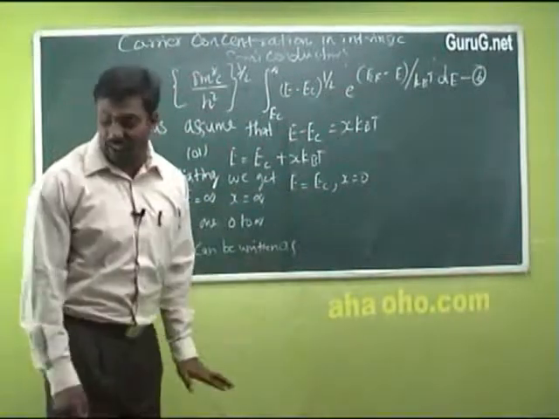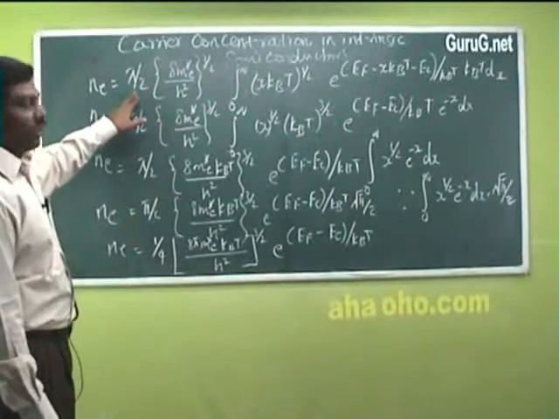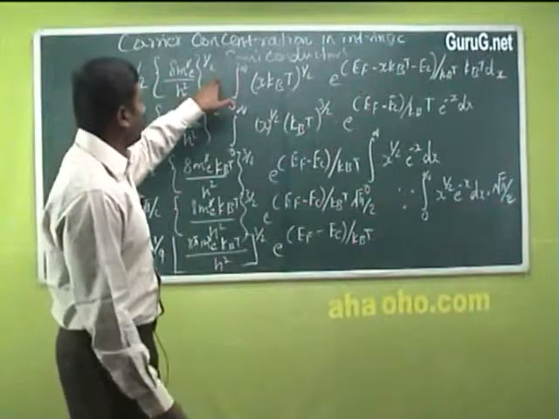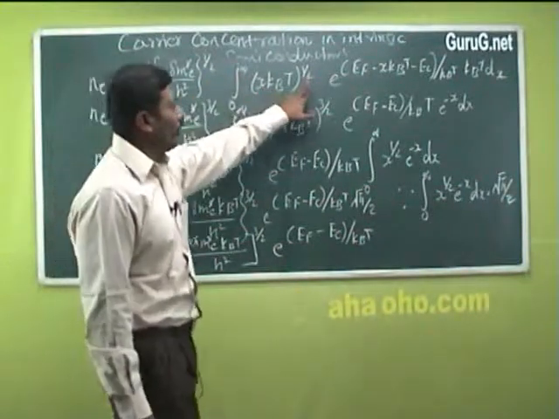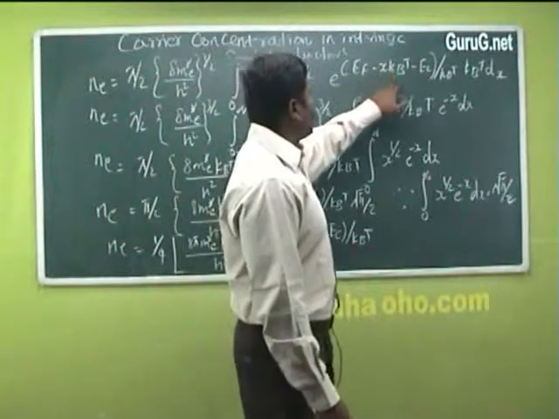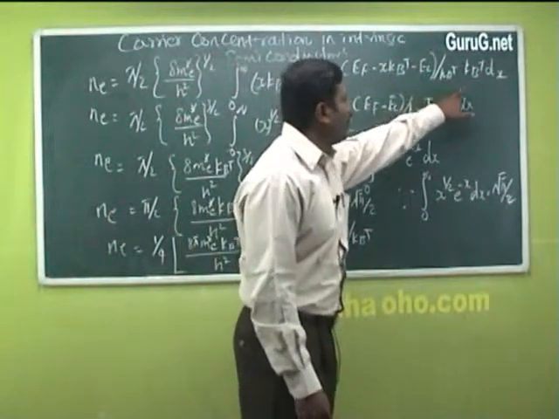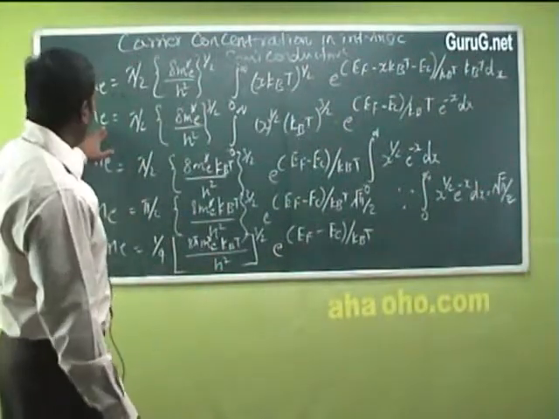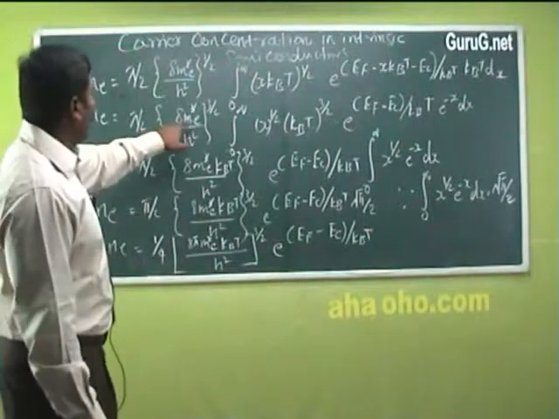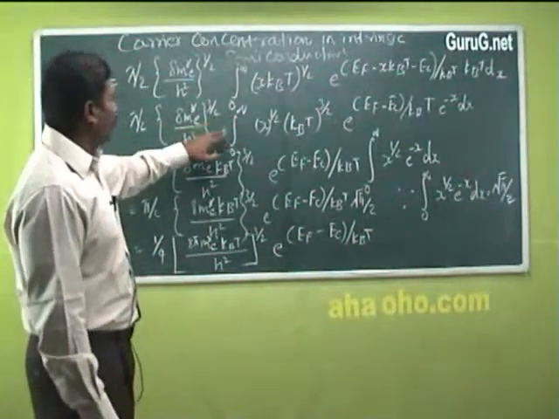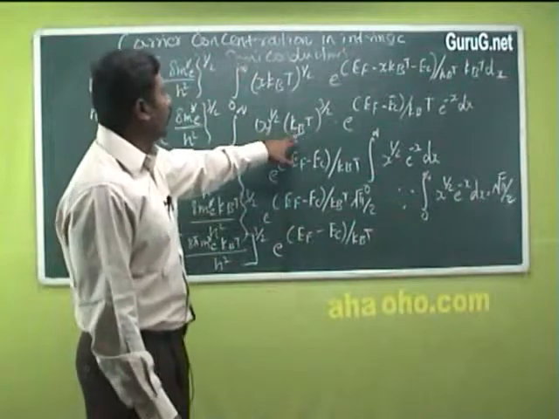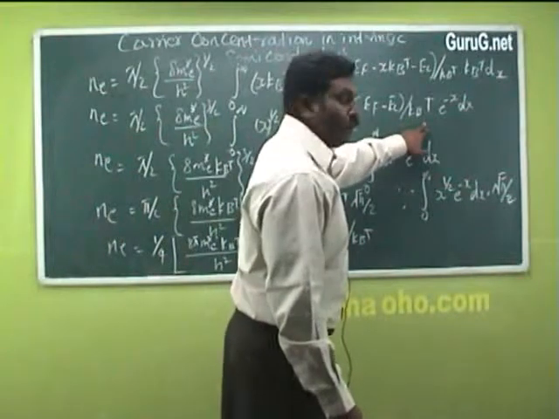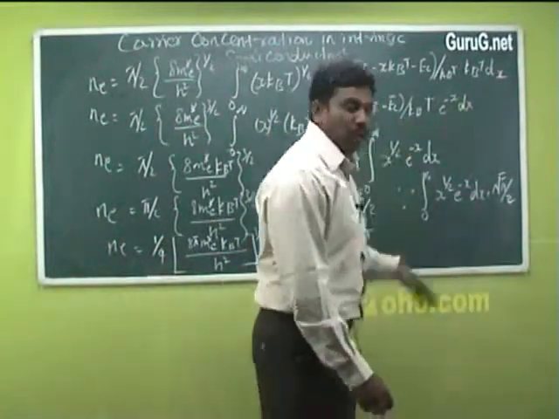Equation 6 can be written as the density of electrons N of E is equal to pi by 2 into (8m star E by h square) whole power 3 by 2 integral 0 to infinity (XKBT) whole power 1 by 2 into e power (EF minus XKBT minus EC) divided by KBT into KBT into dx. So this equation can be written as N of E is equal to pi by 2 into (8 m star E divided by h square) whole power 3 by 2 integral 0 to infinity x power 1 by 2 KBT power 3 by 2 e power (EF minus EC) divided by KBT into e power minus X into dx.